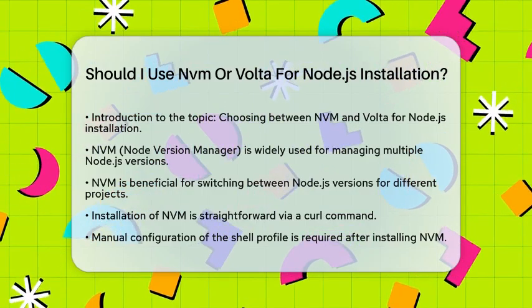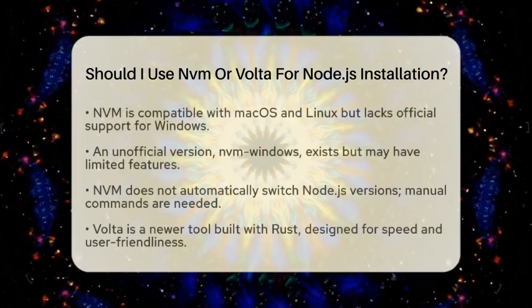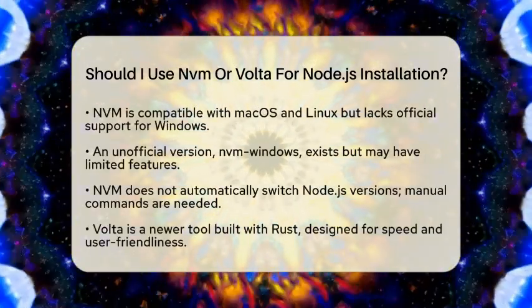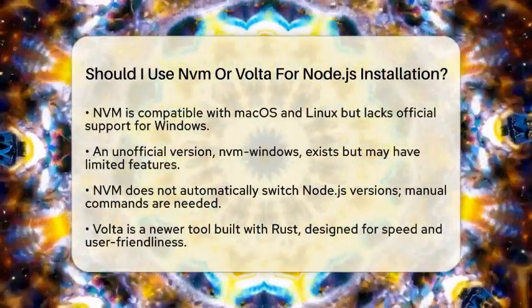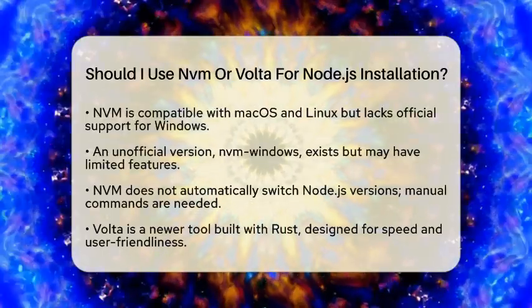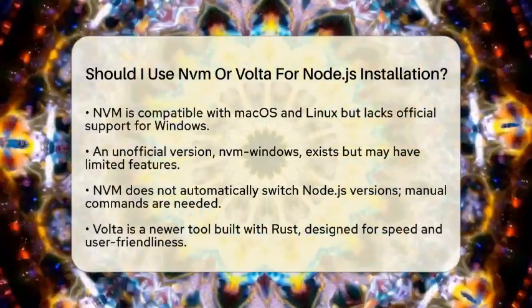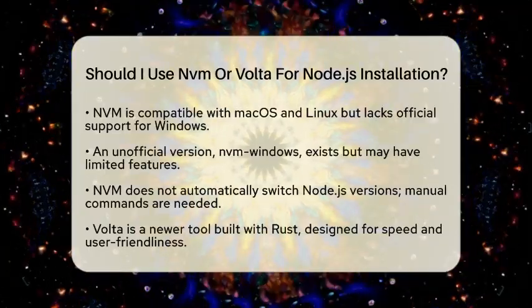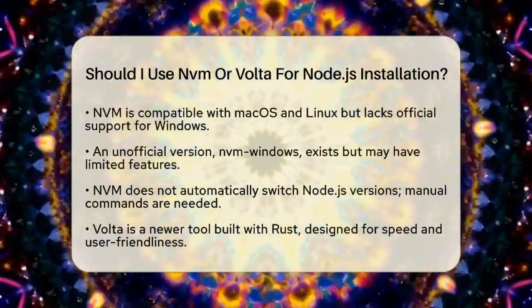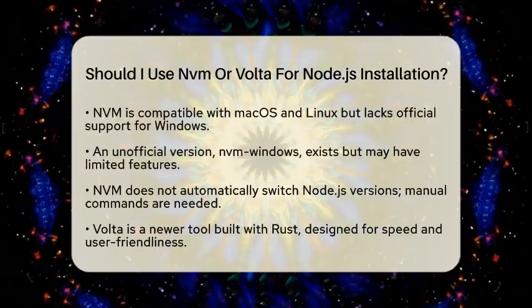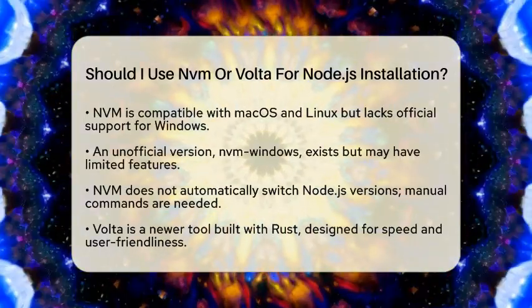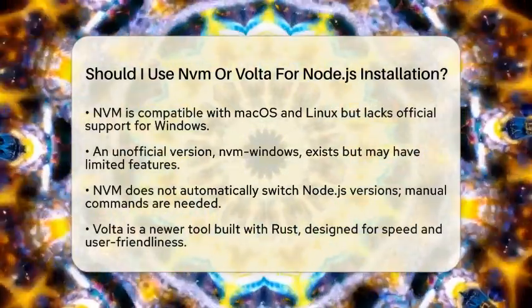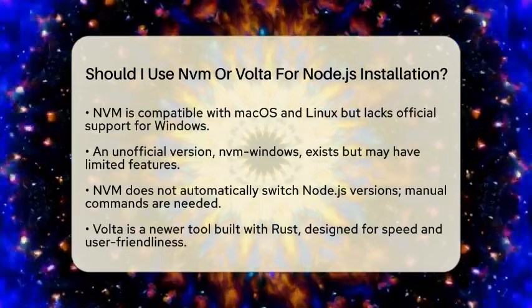NVM works well on macOS and Linux systems, but it does not have official support for Windows. There is an unofficial version called NVM Windows, but it may not have all the features of the original. One thing to keep in mind is that NVM does not automatically switch Node.js versions when you change projects. You will need to run a command like nvm use followed by the version number to switch.